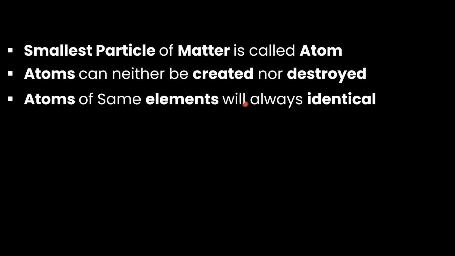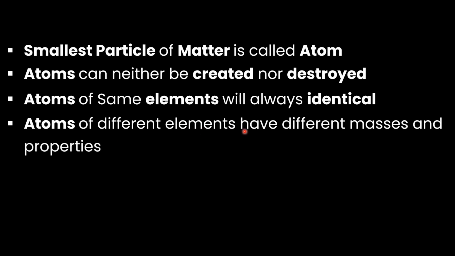Suppose we have oxygen atoms. Every oxygen atom will have the same mass, the same atomic number, and the same atomic weight. It will never be different from another oxygen atom. So every time, atoms of the same element will always have the same atomic mass, atomic weight, and even shape. They will always be identical, they will never be different. Similarly, Dalton proposed that atoms of different elements have different masses and properties.